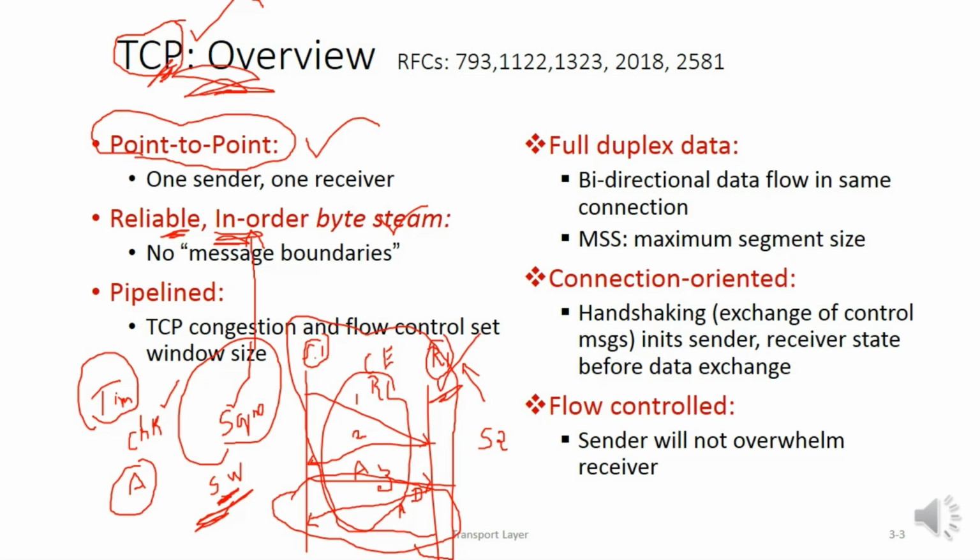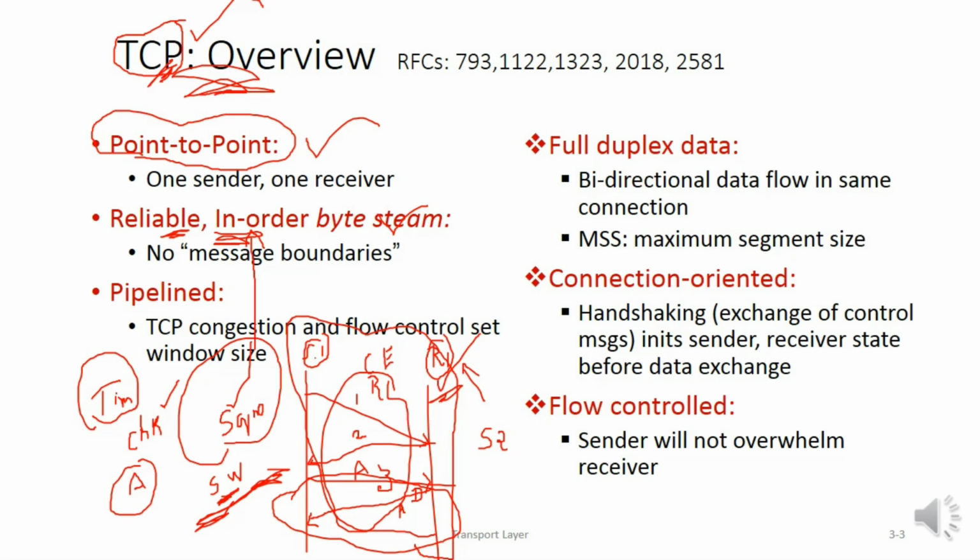Once the acknowledgement is received for that packet, the timer may be stopped at the sender side. Or if within the timeout period the acknowledgement is not received, the data or the packet might not have been received by the receiver. In that case, the sender will have to retransmit the data. So all these are the services provided by TCP.